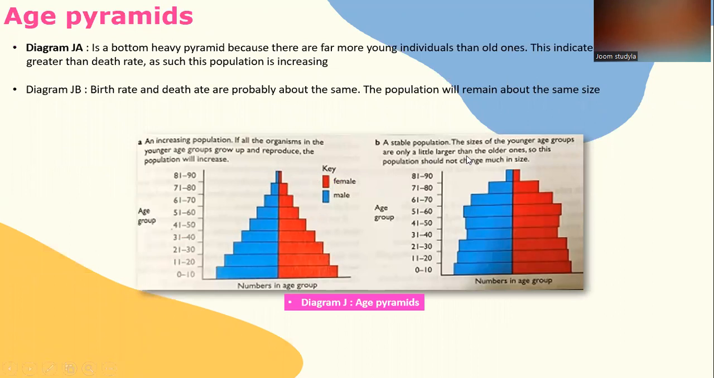And finally, this presentation slide is about to explain the age pyramids. As you can see from this diagram, GA is a bottom-heavy pyramid because there are far more young individuals than old ones. And this indicates that the birth rate is greater than the death rate. As such, this population is considered as increasing.